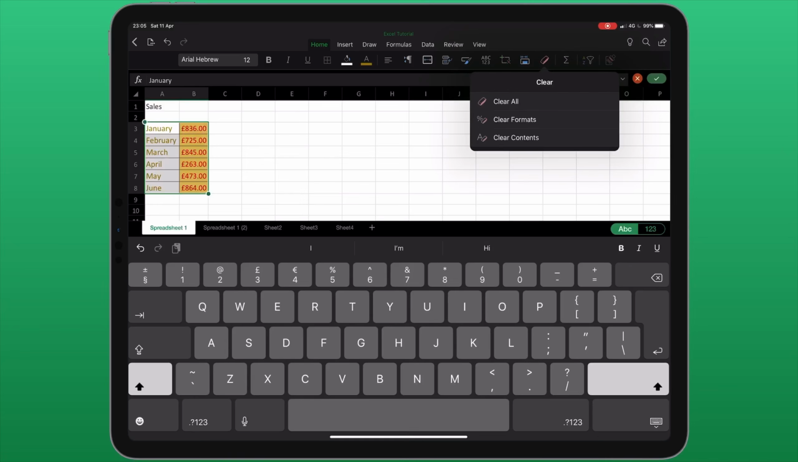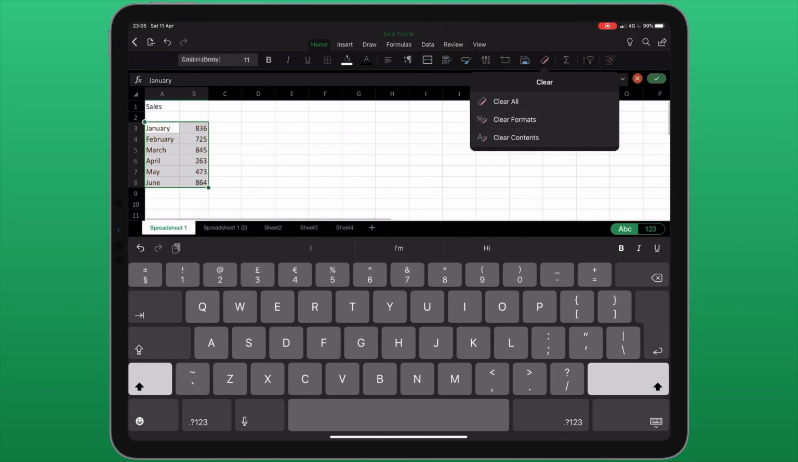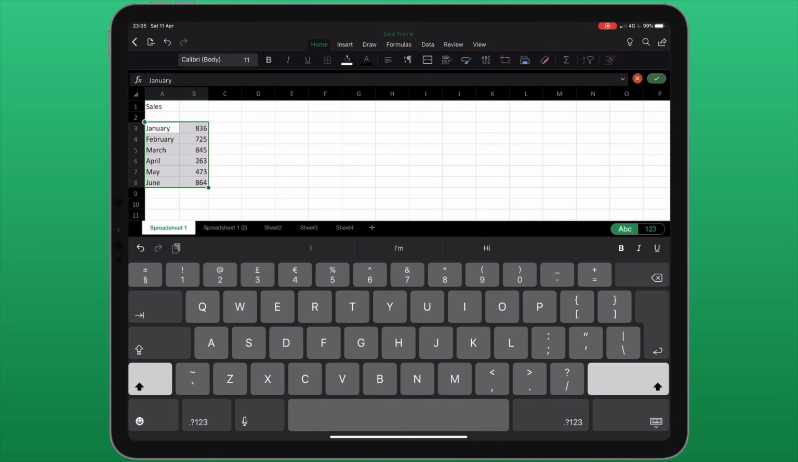The next icon along is called Clear. This gives me three different options. I can clear everything, the data as well as the formatting, or I can just clear the formatting or just clear the contents. I'm now going to clear all of the formatting that I've just created. This returns the data to how it looked before.